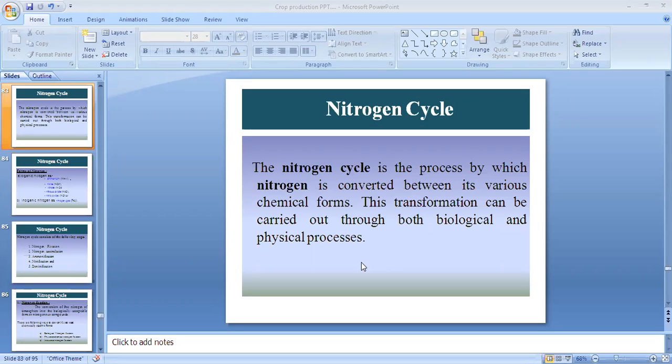But plants are unable to utilize the atmospheric nitrogen. They utilize the nitrogen present in the soil. That kind of nitrogen is only useful to plants. The 78% of nitrogen in the atmosphere is not useful to plants.